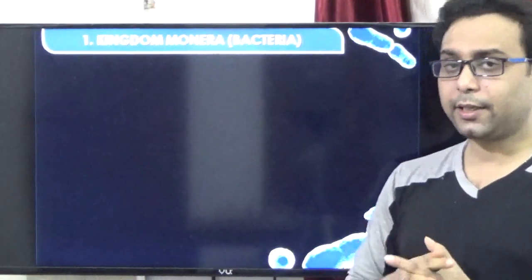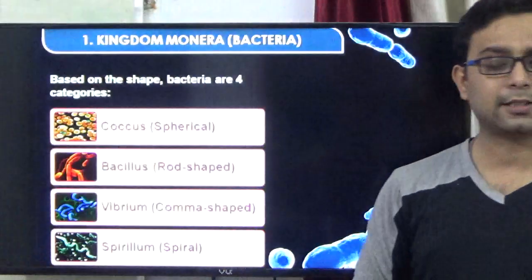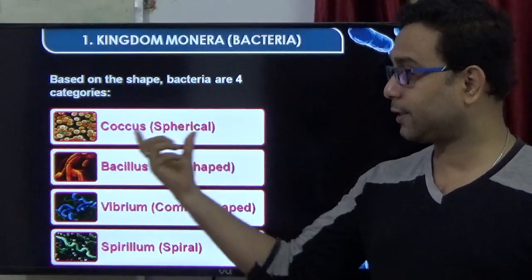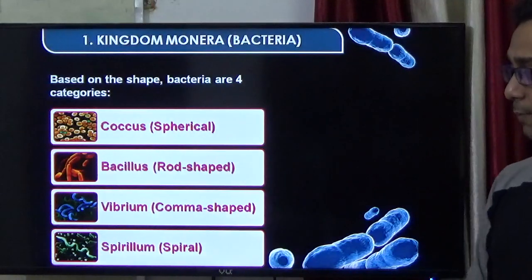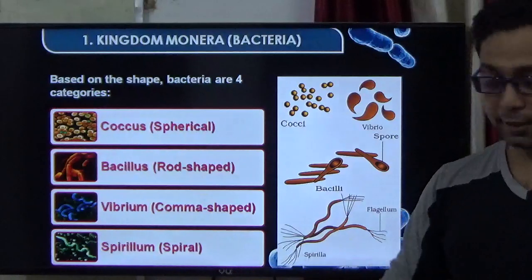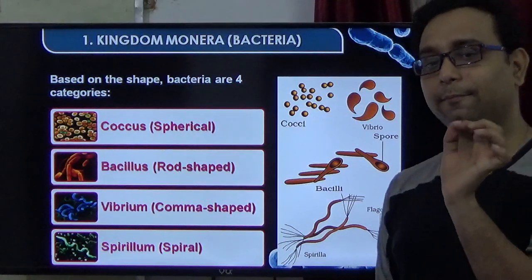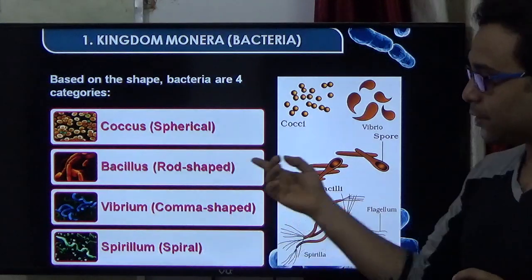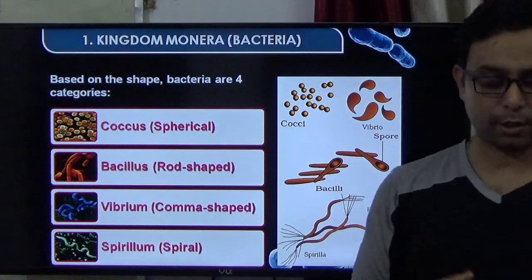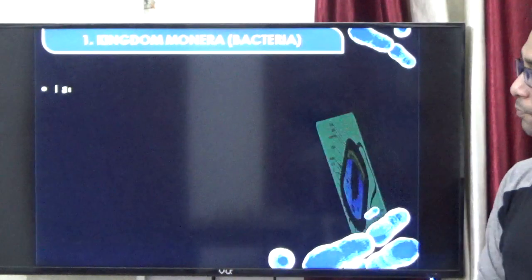Many bacteria are heterotrophic in nature. Based on shape, bacteria are classified into four groups: the circular or spherical shape is coccus, the rod shape is bacillus, the comma shape is vibrio, and the spiral shape is spirillum. Like Lactobacillus, which is present in yogurt or curd, this bacterium belongs to the bacillus type. This picture from the NCERT book is very important for your NEET syllabus: the classification of the Monerans.